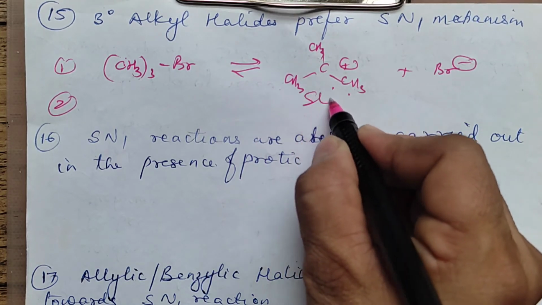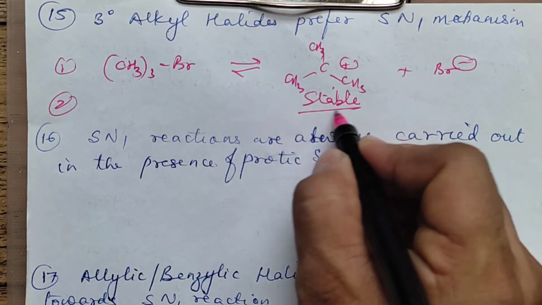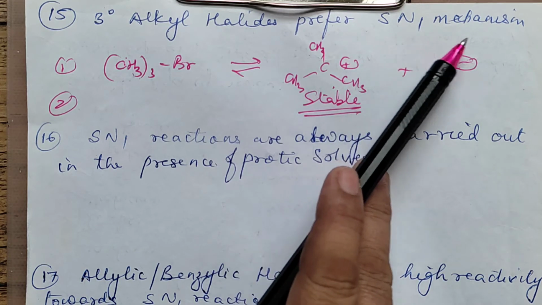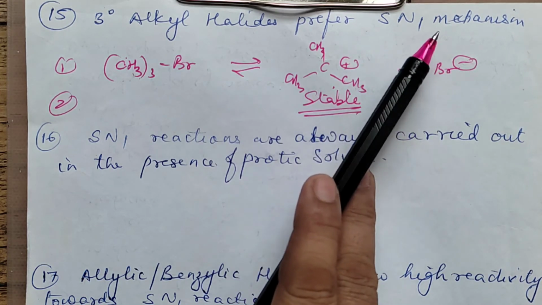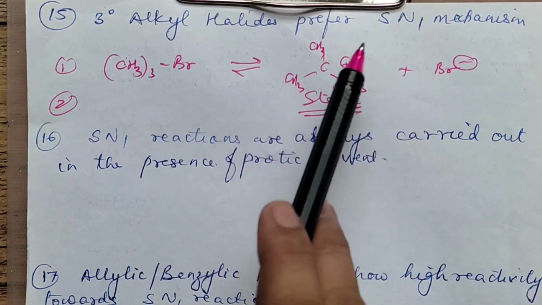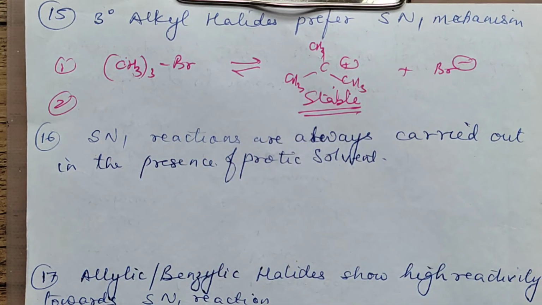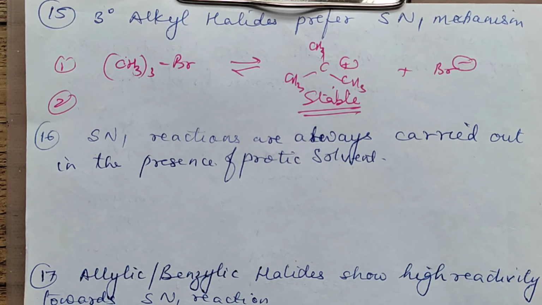Due to the extra stability of the tertiary carbocation, tertiary alkyl halides prefer undergoing SN1. It is a 2-step mechanism. And in the second step, this carbocation will be attacked by a nucleophile and it will form the product. Right? Because of the extra stability of the carbocation, 3 degree alkyl halides prefer undergoing SN1. That is to be written.